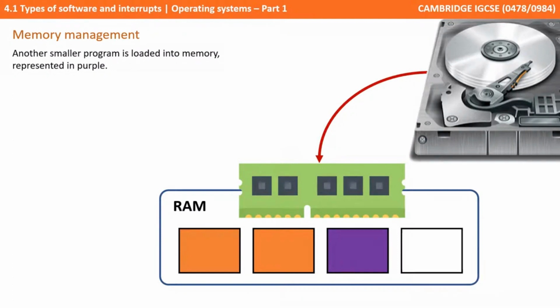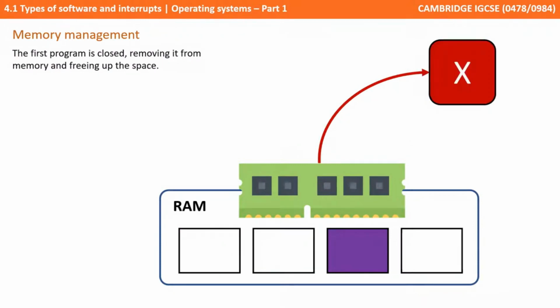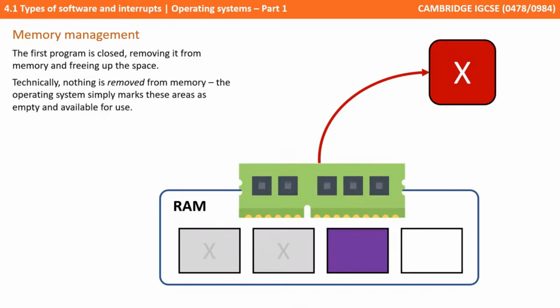Another smaller program gets loaded, represented by the purple square. The user now may choose to close the first program, so here we can see the orange squares have disappeared. Now in reality nothing is really erased from memory, but the illustration shows that those memory locations are no longer being used by the application, and so they are essentially marked as free and available for reuse.